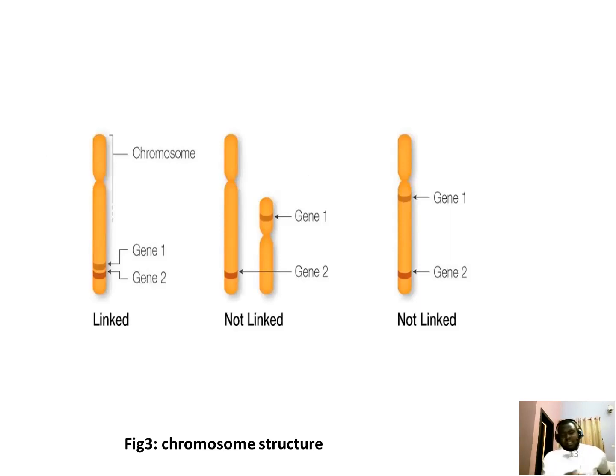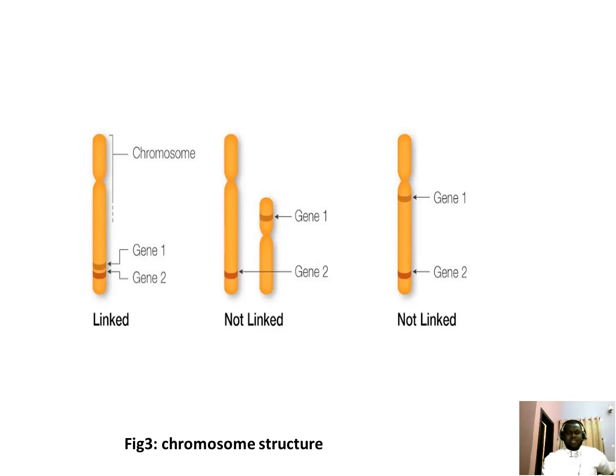So when you look at the second and the third diagram, you know that the distance between gene 1 in this chromosome and gene 2 is very far. That is, the strength between gene 1 and gene 2 is very weak. In this case, you can say that linkage cannot occur in this second and the third diagram.